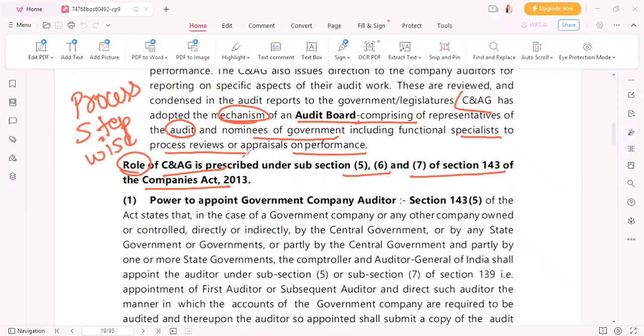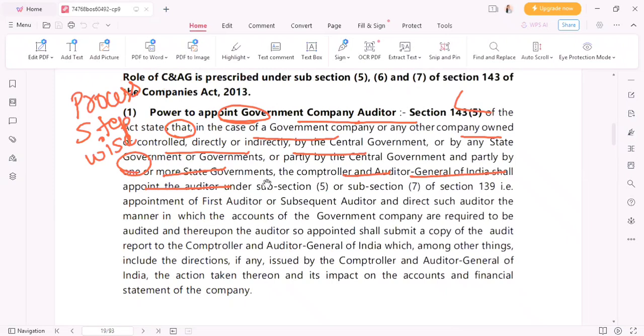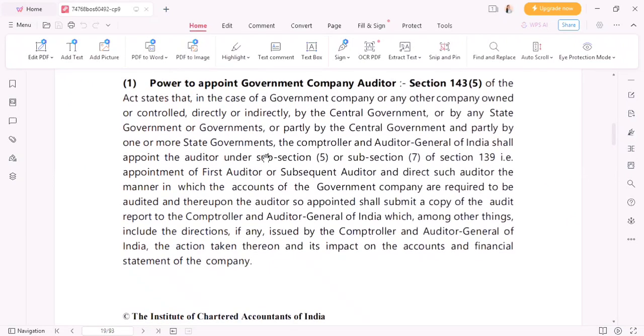So now we are going to see what the role of CNAG is, right? Role of CNAG. CNAG is Comptroller and Auditor General of India. It is what? Auditor of the government, companies, public entities, right? Normal auditors cannot do audit of any company. Normal auditors cannot report on government audit or say government companies or public entities. So CNAG is the only person who can audit such government companies.